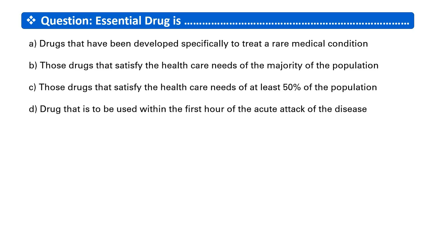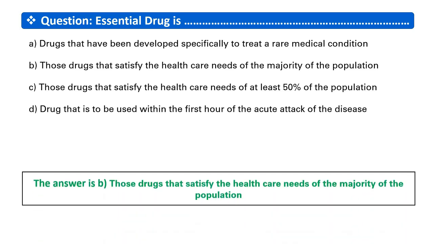So, let's understand one by one. Option A, drugs that have been developed specifically to treat a rare medical condition, that is called an orphan drug, as I mentioned before. Coming to option C, those drugs that satisfy the healthcare needs of at least 50% of the population. There is no concept of this statement in pharmacology. For D, there is no concept of the statement written in D also. Now coming to statement B. Essential drugs are drugs that satisfy the healthcare needs of the majority of the population. So the answer will be B.